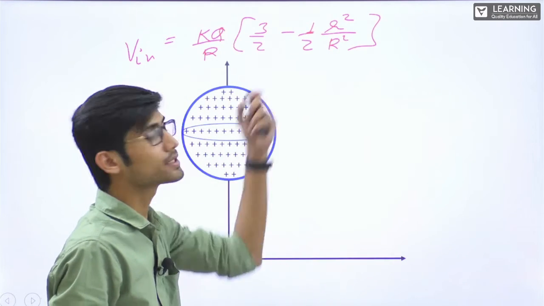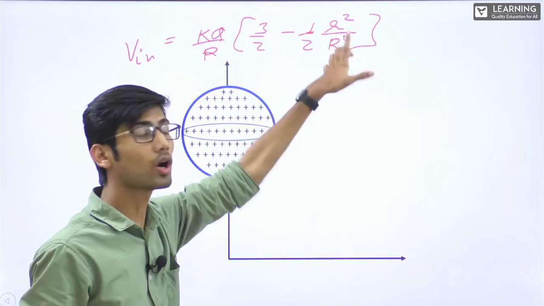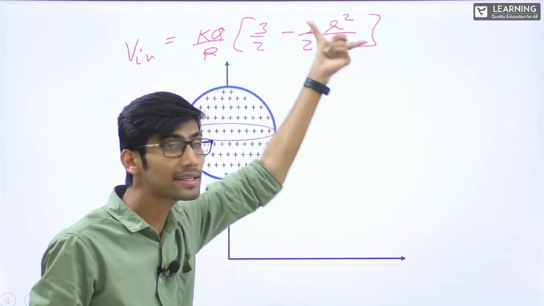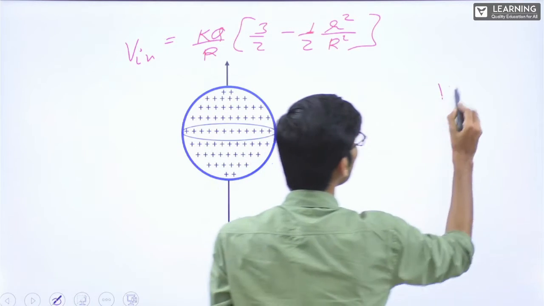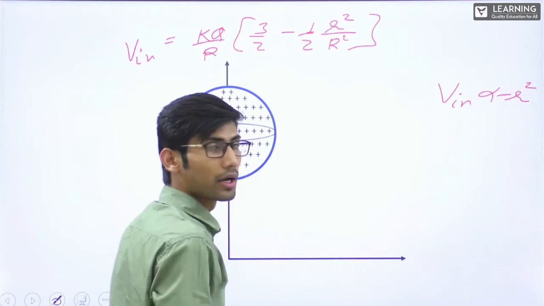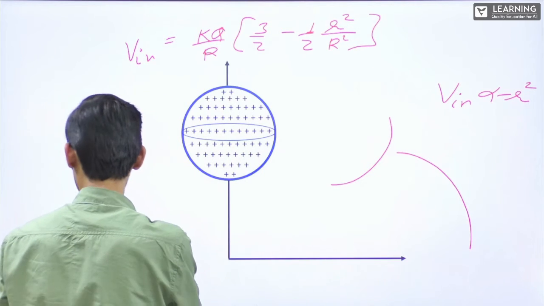If you see, this R square is constant, only this small r square is variable. So V in is proportional to minus small r square. If it was r square, it would be like this. Minus r square means it will be like this, right? The graph.